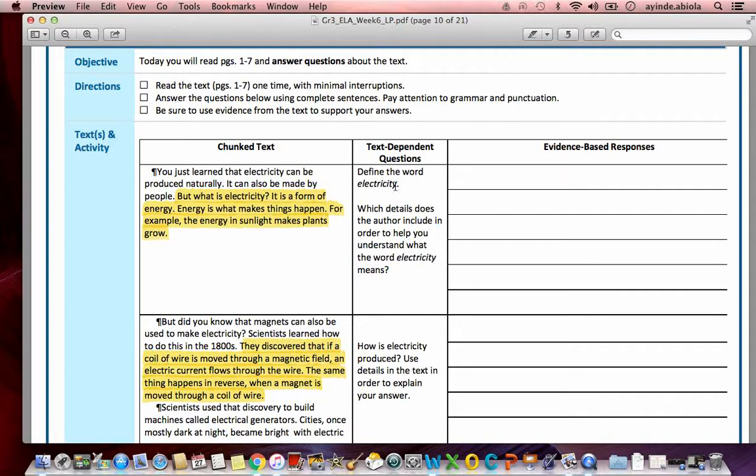Define the word electricity. This question is going to be in two parts. Let's read to define electricity first, and then we'll look at the next part after we're done with that. You just learned that electricity can be produced naturally. It can also be made by people. But what is electricity? It is a form of energy. Energy is what makes things happen. For example, the energy in sunlight makes plants grow. So what is electricity? I'm going to give you about 10 seconds to go ahead and write your answer. Then we'll move on to the next part of the question.